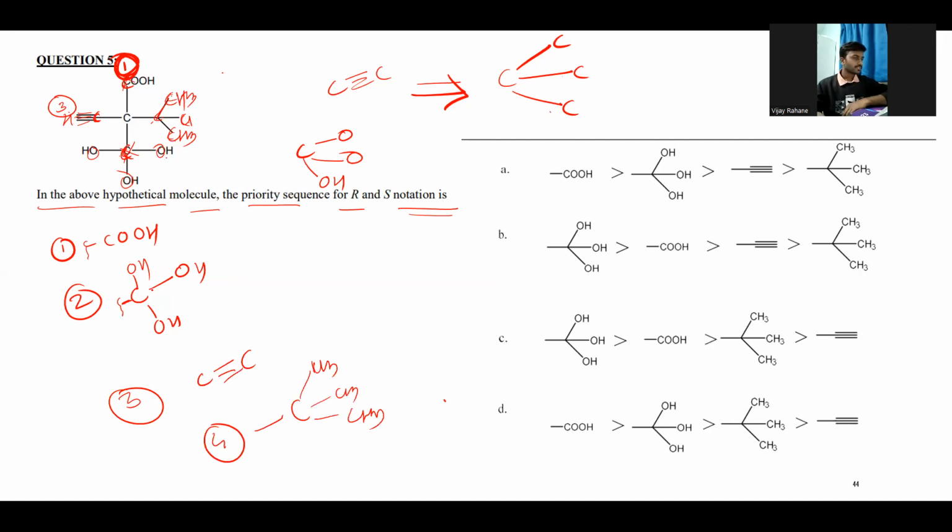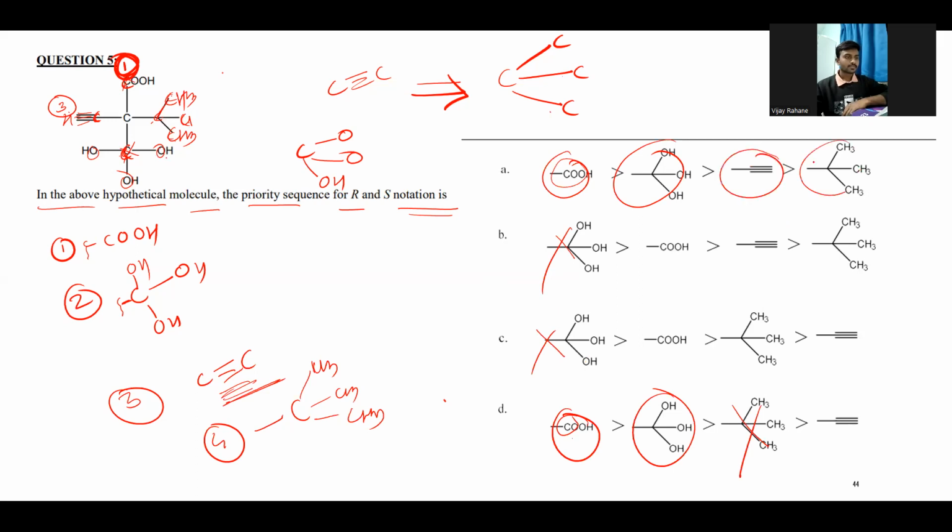The COH, COO. This one is correct, and so obviously these two are wrong. After that, COOH, COOH. This is also correct, up to here. Next, we will go for the terminal, sorry, this alkyne group. So the option A is the correct option. We can see from this that option A is the correct option.